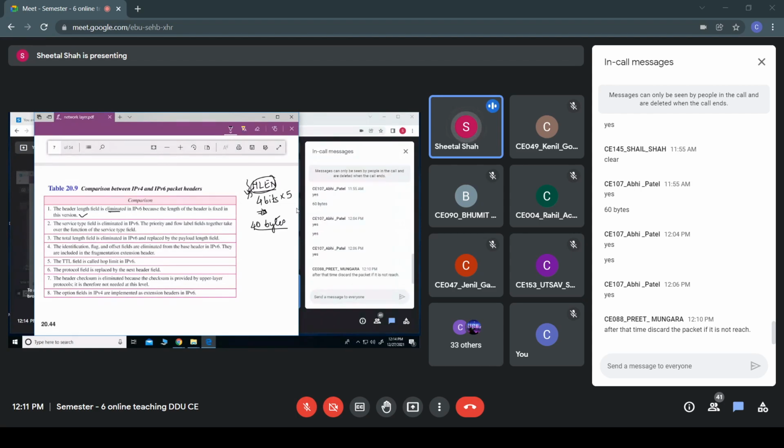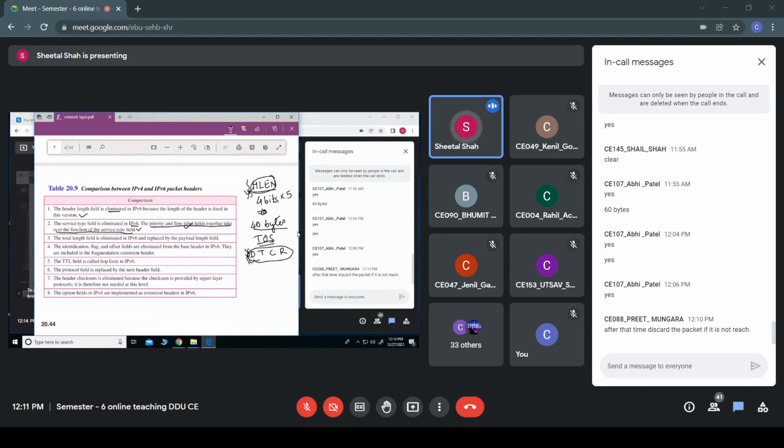The service type field is eliminated in IPv6. The priority and flow label fields together take over the function of the service type field. So we have already gone through the type of service field, in which we have discussed the minimum delay, then throughput, then cost, then reliability. All these were in the type of service field in IPv4. But by using the priority field and the flow label field, this service type is discarded in IPv6.